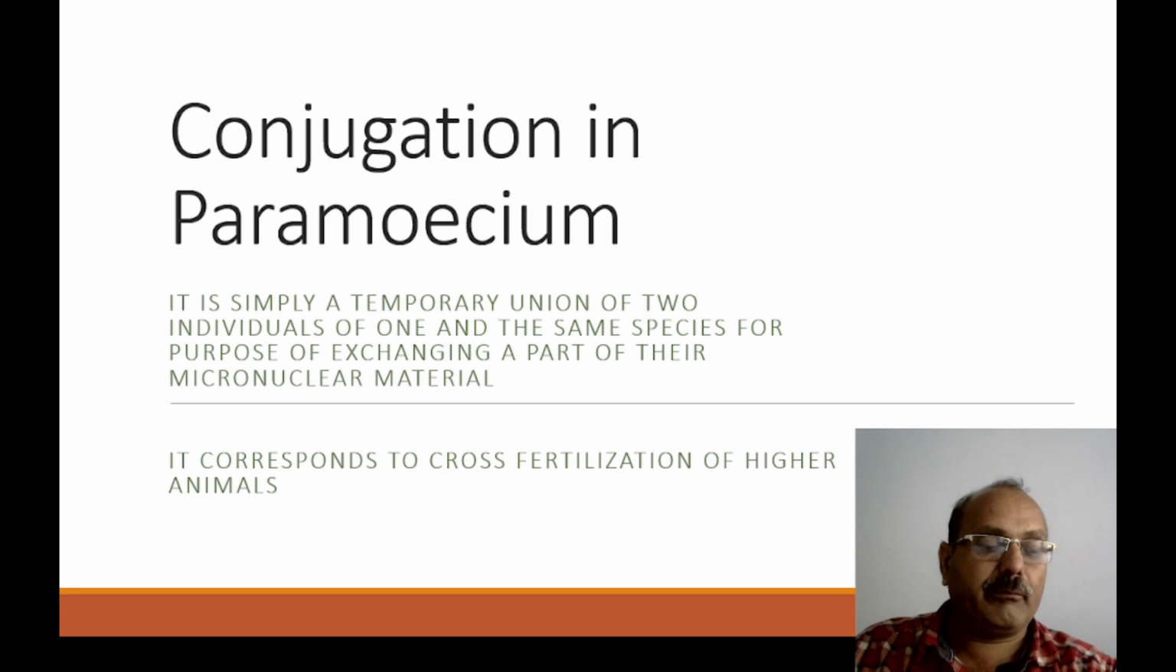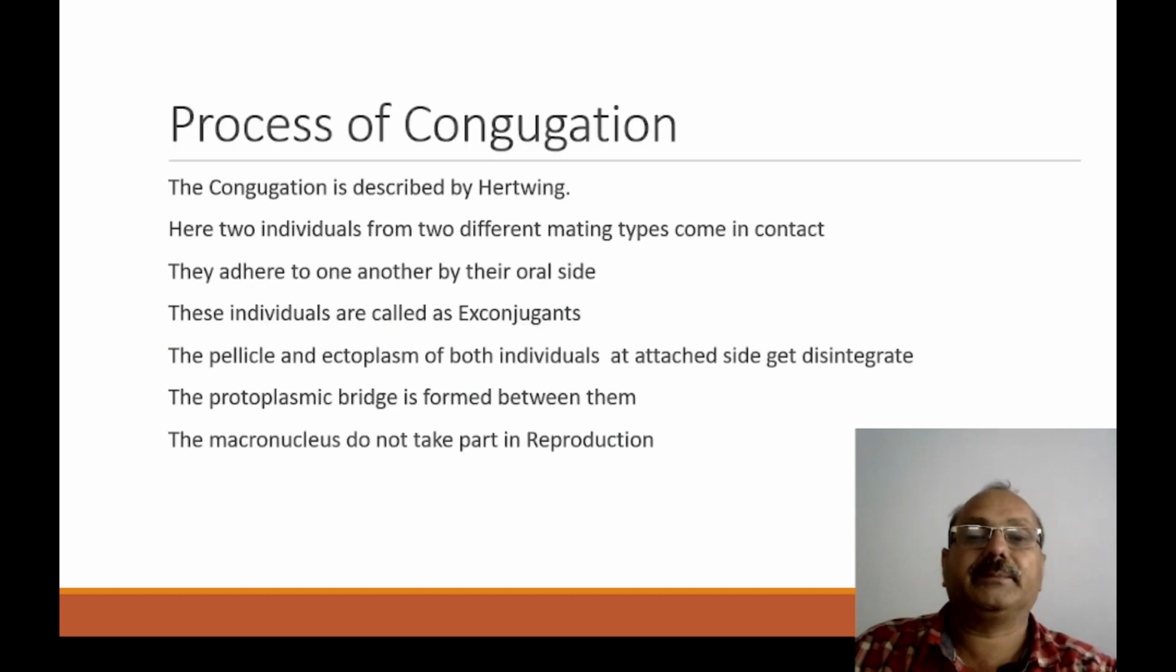Today's topic of our discussion is reproduction in Paramecium, particularly the sexual reproduction. The sexual reproduction in Paramecium is called conjugation. Conjugation is simply the temporary union of two individuals of one and the same species for the purpose of exchange of a part of their micronuclear material.